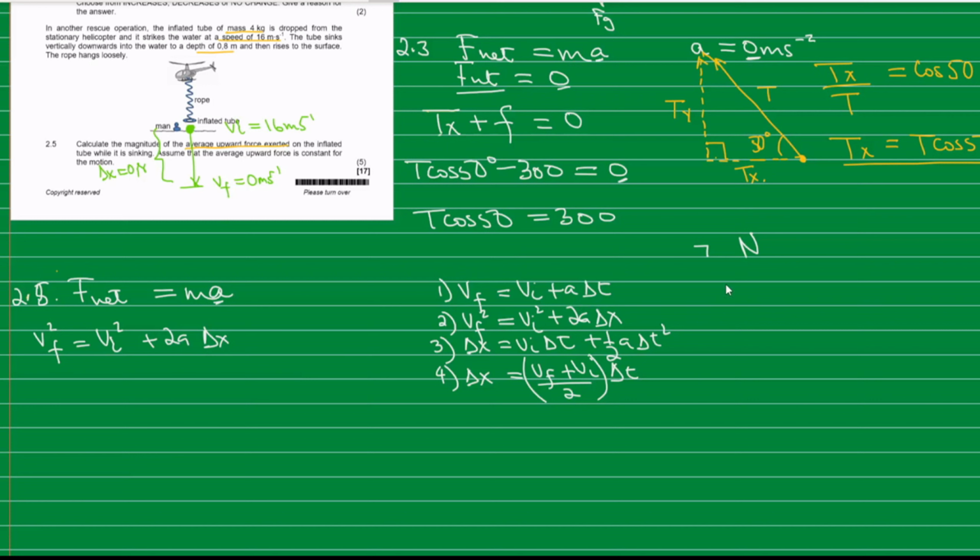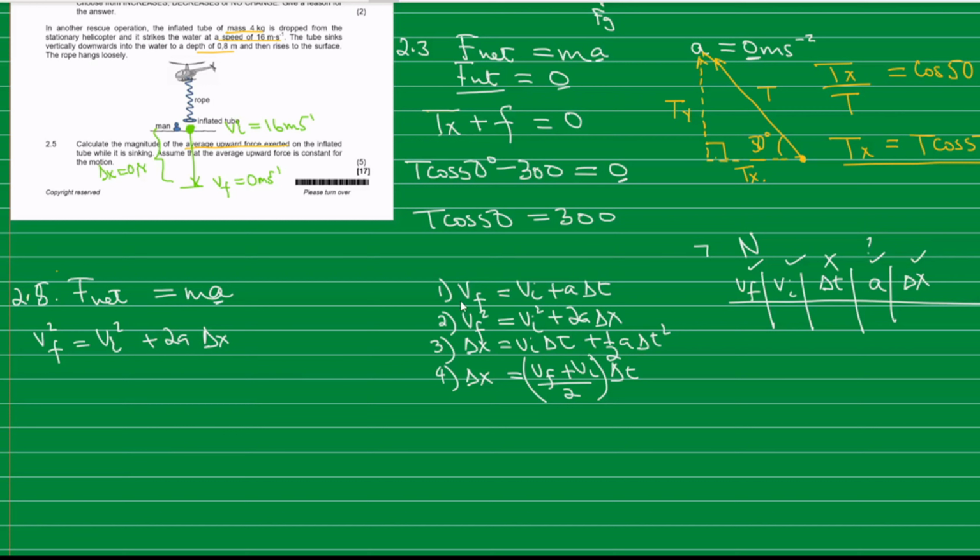Actually, we are supposed to have 5 variables, which are v final and v initial, time, acceleration, and delta x. 1, 2, 3, 4, 5. So you'll find that everything else has been given. We are given the final velocity. Acceleration is what we are going to calculate. We are given the displacement, but time has not been given.